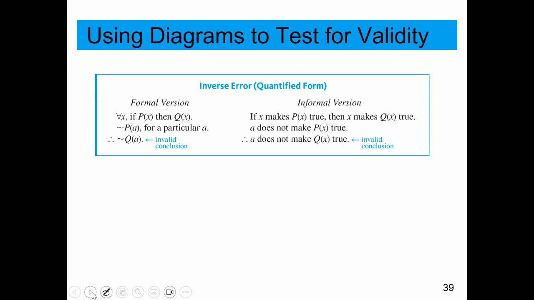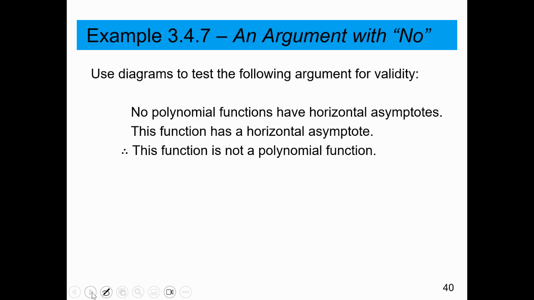The inverse error is also problematic. If P, then Q does not mean that not P implies not Q. So that would be faulty logic. That would be an invalid conclusion. So let's look at this example. It says no polynomial functions have horizontal asymptotes. In other words, if the function is a polynomial, then it has no asymptotes. The function has a horizontal asymptote. Does that mean this function is not a polynomial function?